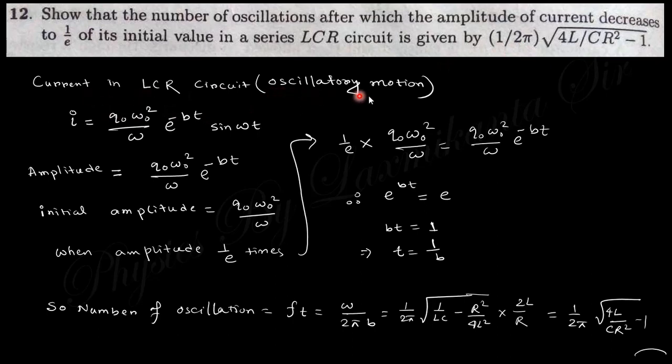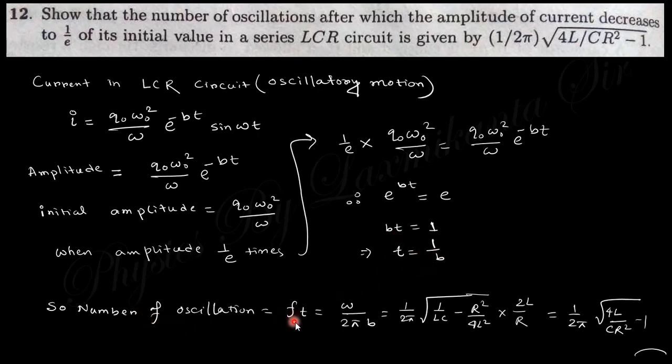In the LCR circuit, in oscillatory motion, you know the current equals this, where the amplitude of the current is this portion, that is q0 omega0 squared by omega times e to the minus bt. The initial amplitude is when t equals 0, and 1/e times the initial amplitude will be equal to this, from where you will get the time at which the amplitude will be 1/e times its initial amplitude.